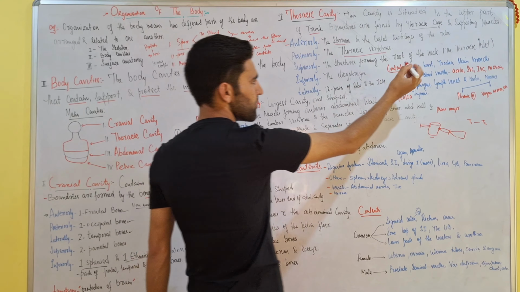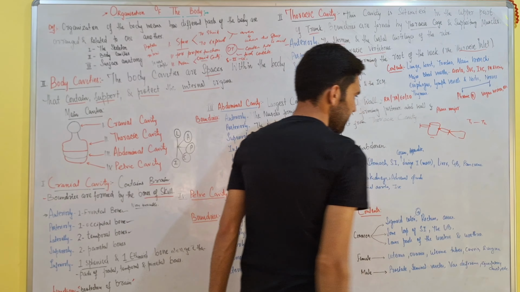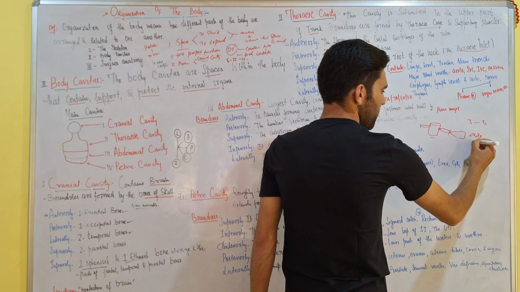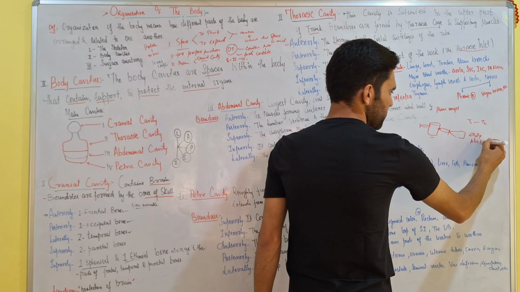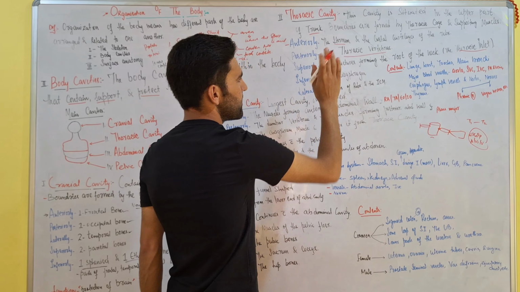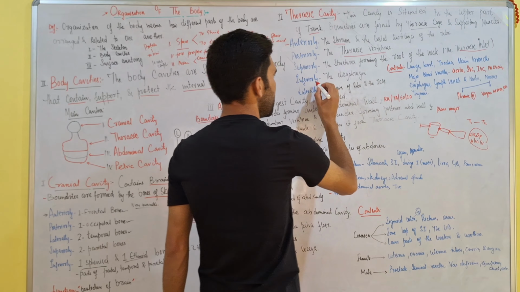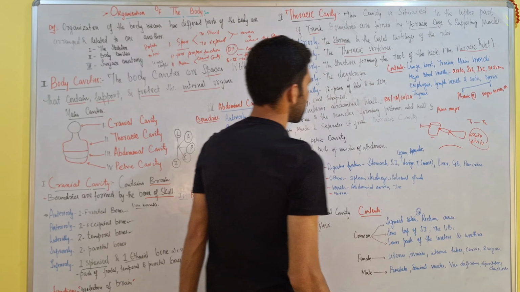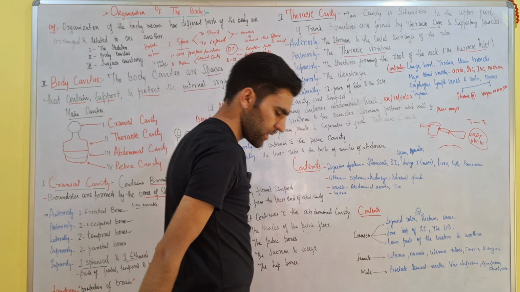Superiorly, the structures forming the root of the neck, or we can say thoracic inlet. Thoracic inlet से क्या है, इसमें esophagus, trachea, arteries, veins और nerves निकलती है. So superiorly, it is formed by the root of the neck. Inferiorly, the diaphragm. Diaphragm क्या है? It is a dome-shaped muscle. Laterally, 12 pairs of the ribs.